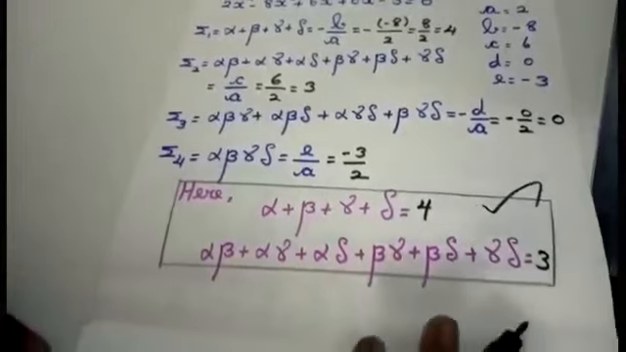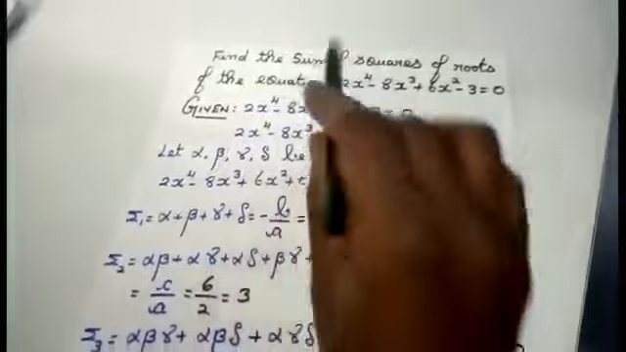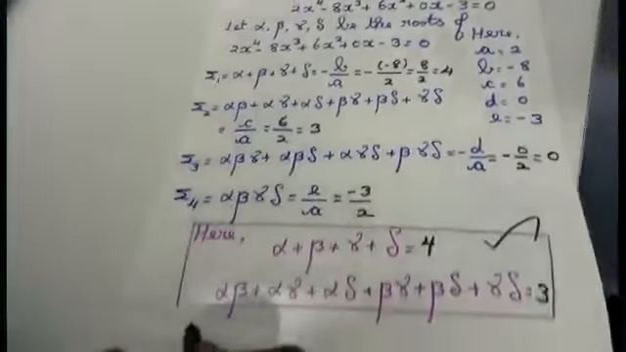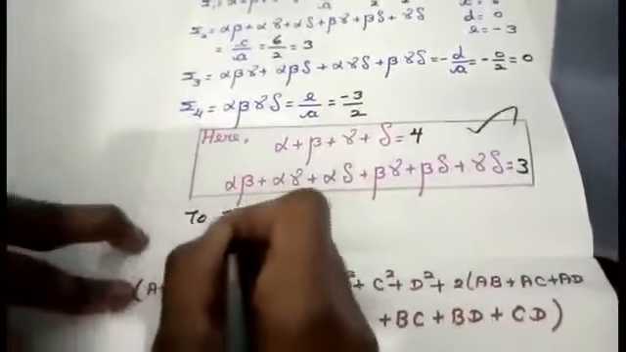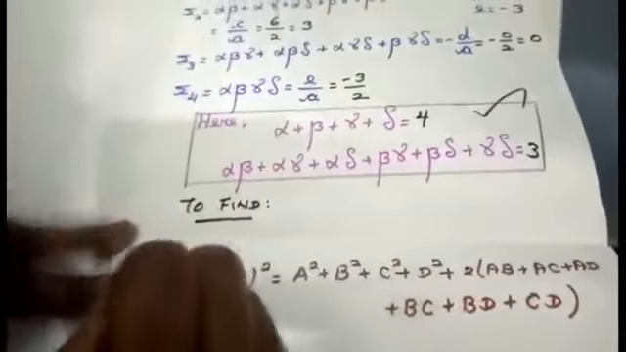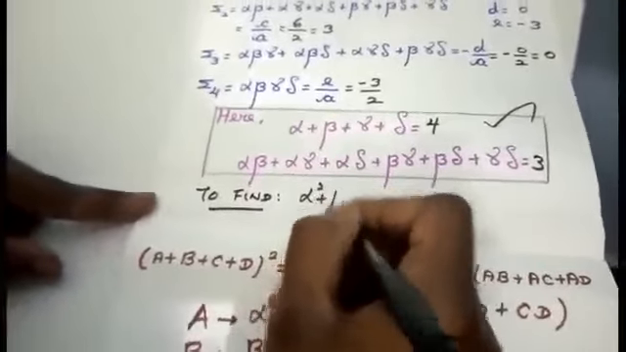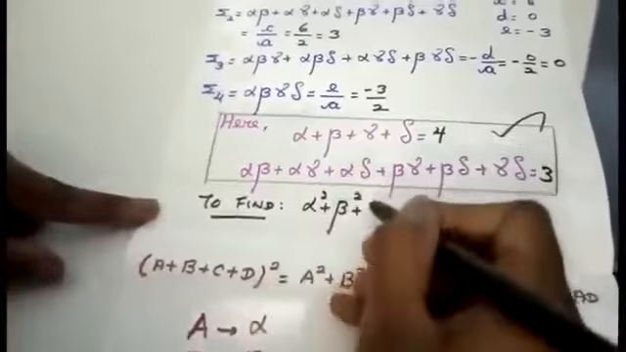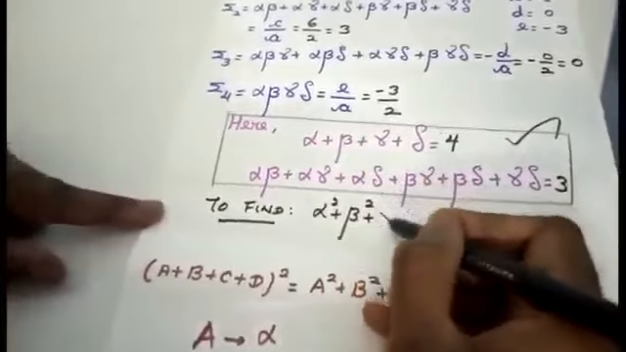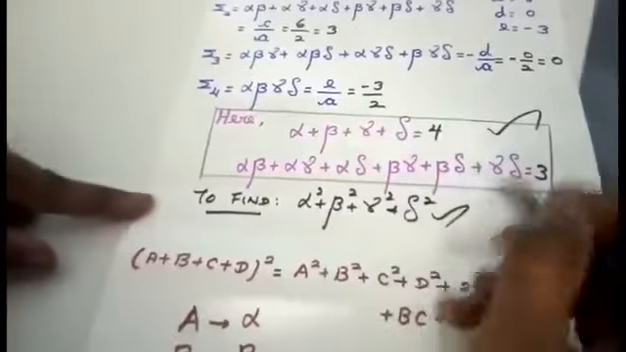Now, what is the question they are asking you, students? Just see the question. They have asked you to find the sum of squares of roots. The meaning of sum of squares of roots is that we are going to find, with the roots taken as alpha, beta, gamma and delta, alpha square plus beta square plus gamma square plus delta square. This is the thing we are going to find here.